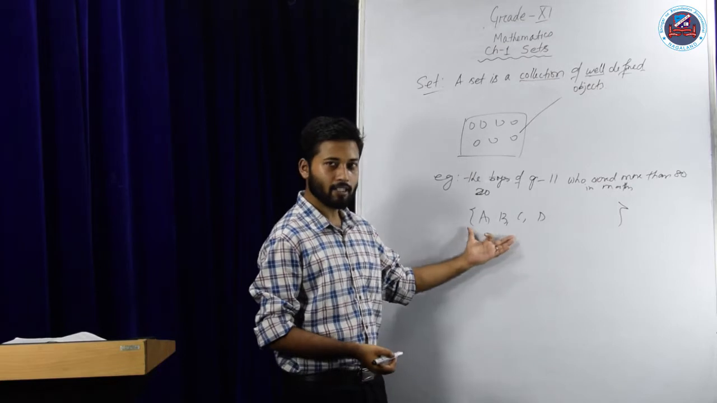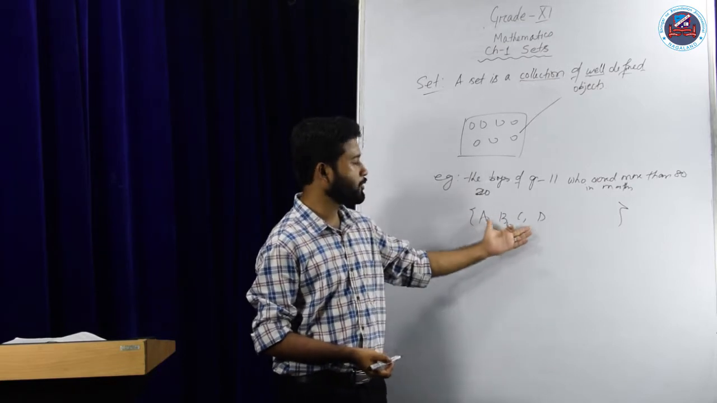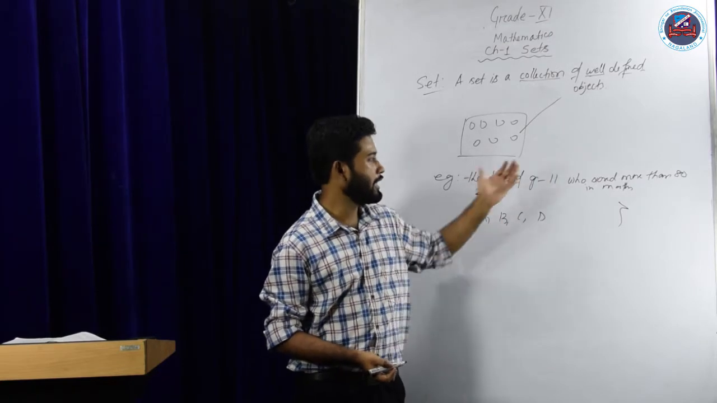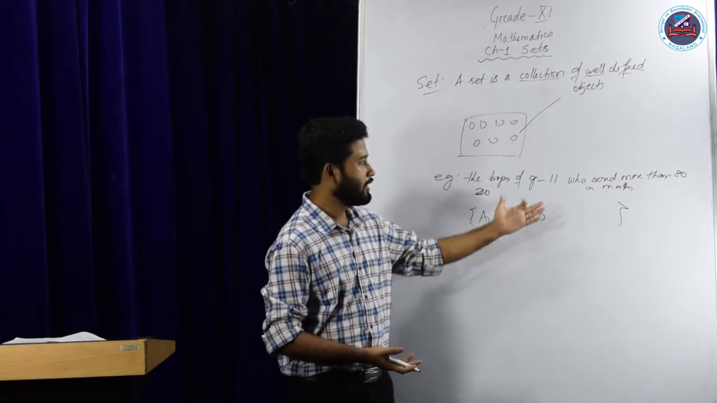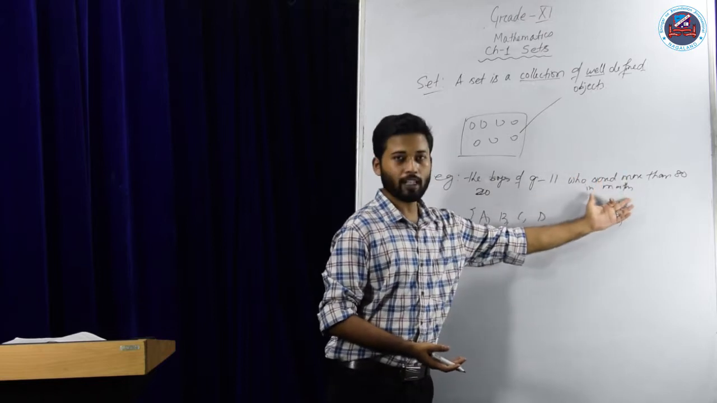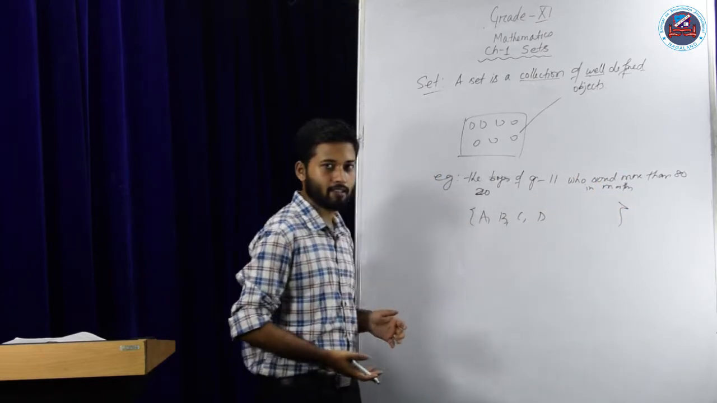What will they represent? These a, b, c, d represent the 4 boys who have scored more than 80. So this is well defined, the definition is very clear that the score is more than 80. Clear? So we have got 4 elements.